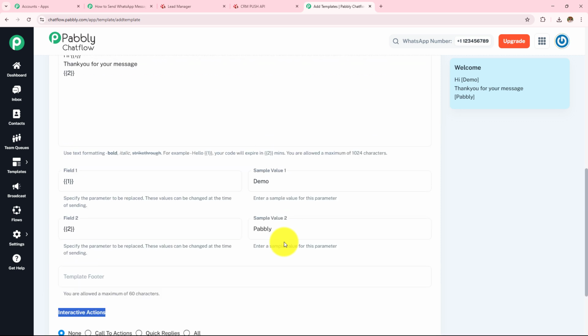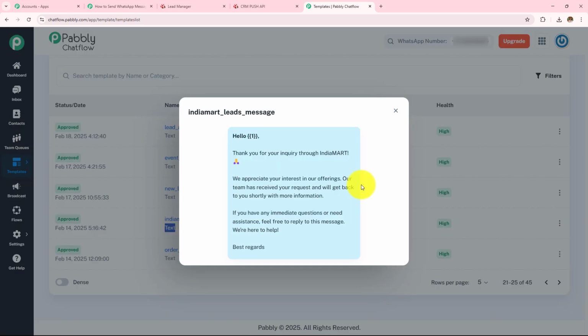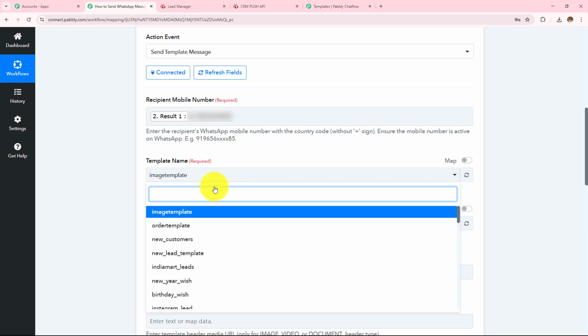So here I have already created a template which I'll be using in my workflow. On the left hand side where we can see this templates option, I'm going to click on this templates. So here this is the template which I have created. This is a general welcome message. Hello, I have added a custom variable for the name of the lead. Thank you for your inquiry through India Mart. We appreciate your interest in our offerings. Our team has received your request and will get back to you shortly with more information. This is the message which I want to send. So I'm going to select my template India Mart leads message in my workflow.